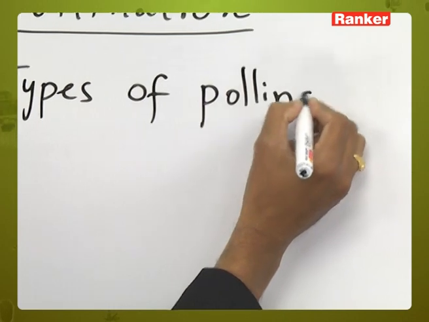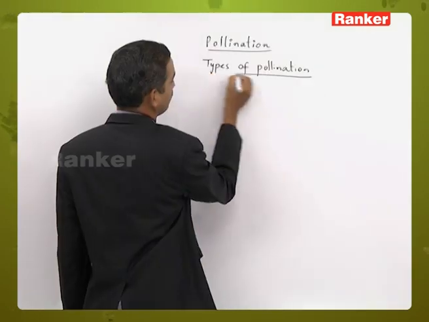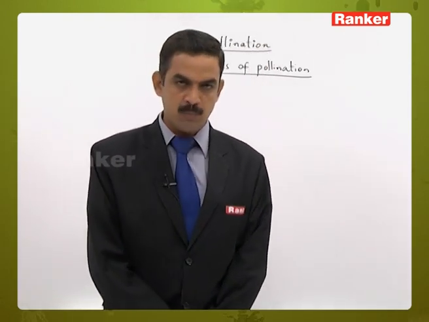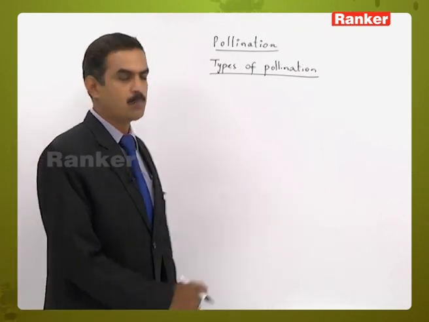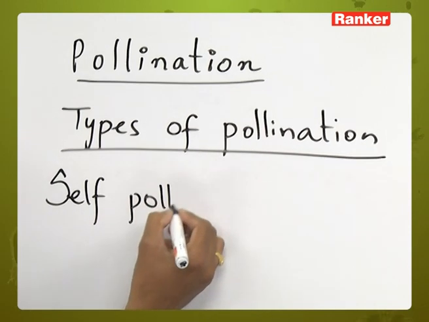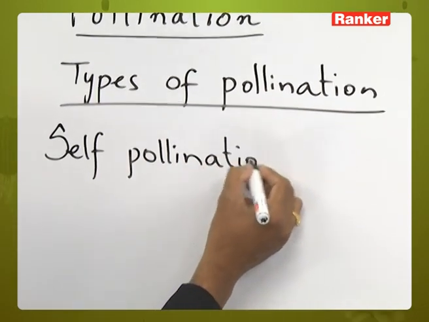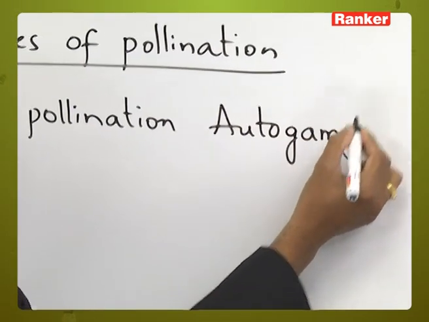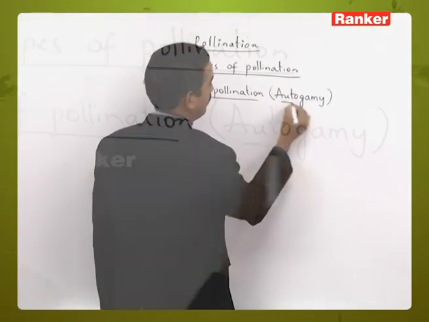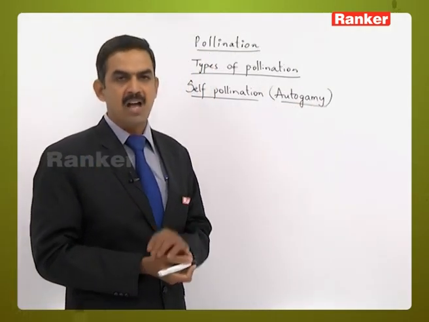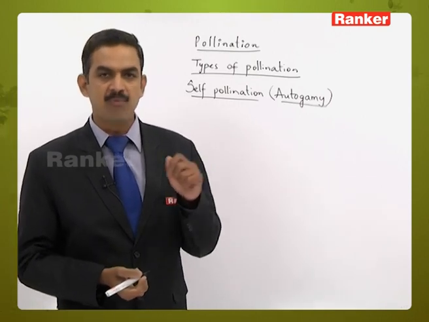Then coming to the types of pollination. In flowering plants, there are basically two types of pollination. One is called self-pollination and the other is called cross-pollination. First, let us come to the self-pollination process. Self-pollination is otherwise called autogamy. In self-pollination, the pollen grains are transferred from anther to the stigma of the same flower.